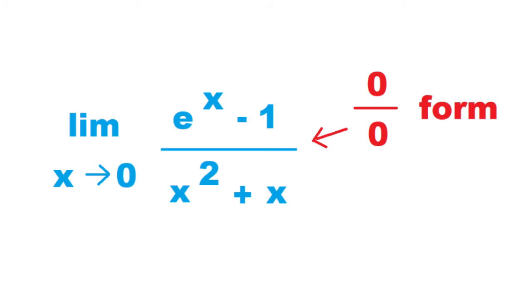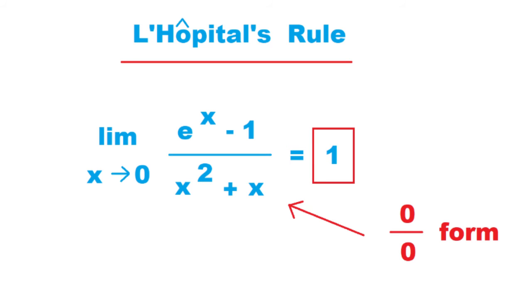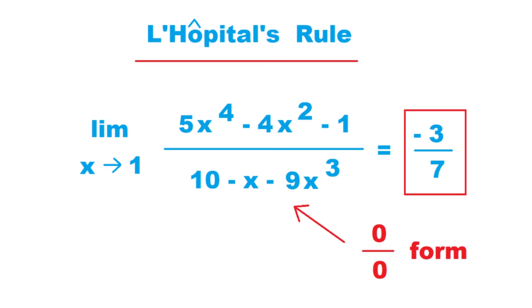Even calculus hints that 0 divided by 0 can pretty much be anything. Here's one form of 0 divided by 0 here. We have to use something fancy called L'Hopital's rule in this case, and we see that 0 divided by 0 in this instance approaches 1, even if we're too scared to say that it equals 1. And in this other case, 0 divided by 0 approaches another number.